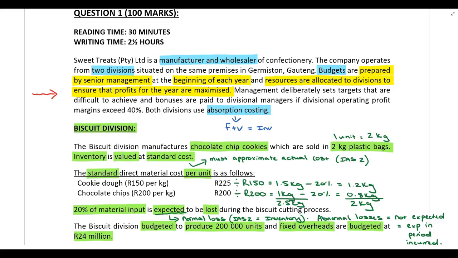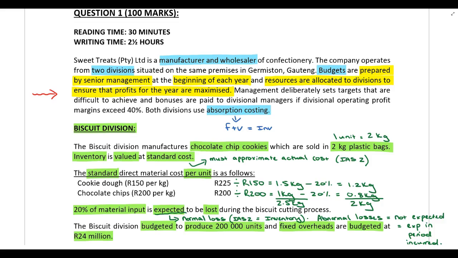Guys, if Sweet Treats wants to be sustainable in the long term, then they can't only focus on maximizing short-term profits, because some costs are necessary to be incurred so that the company can exist in the long term. So what am I talking about? I'm talking about things like innovation, developing new products, responding to competitors.